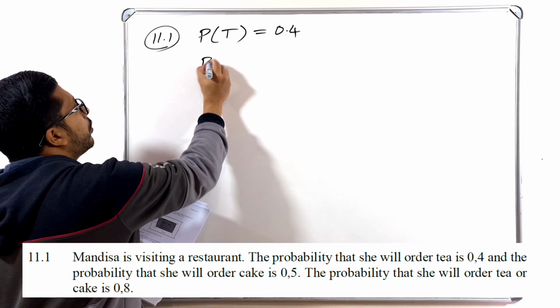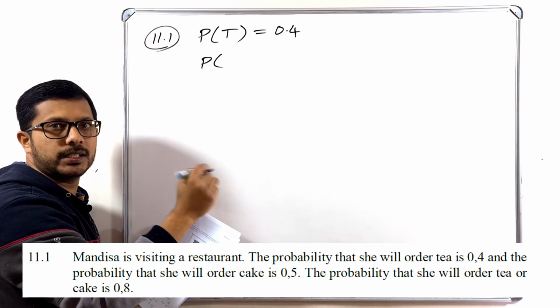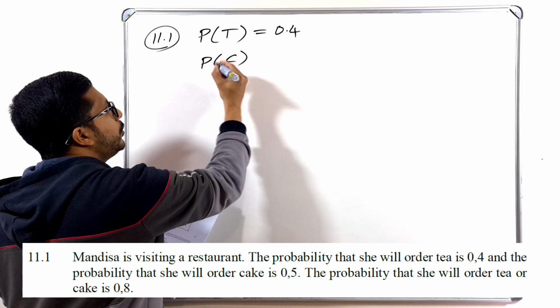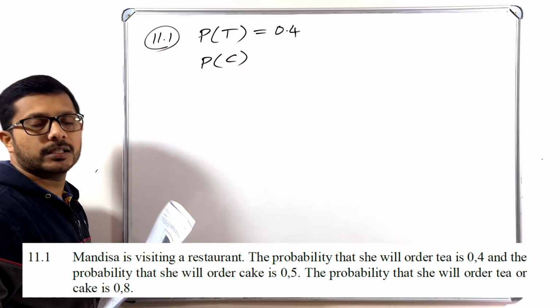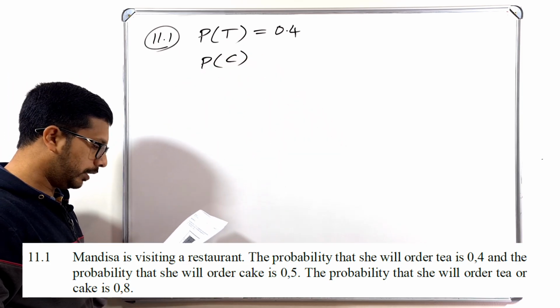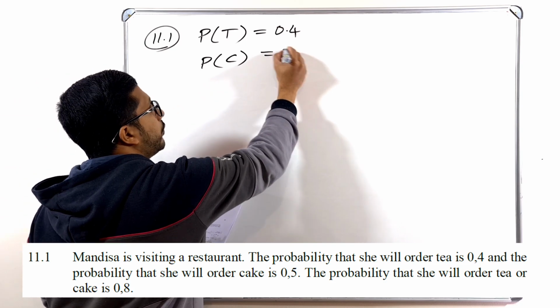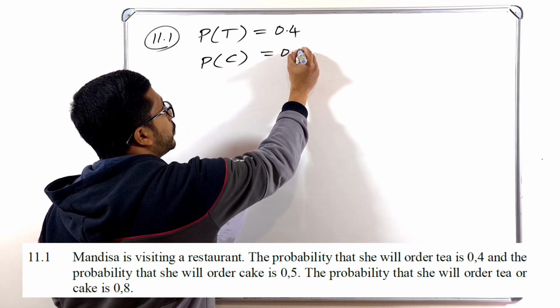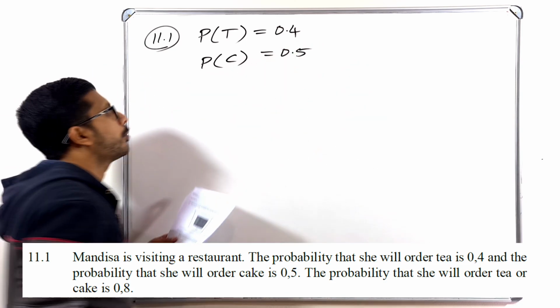Let me say cake as C, not coffee. Probability of C is 0.5.